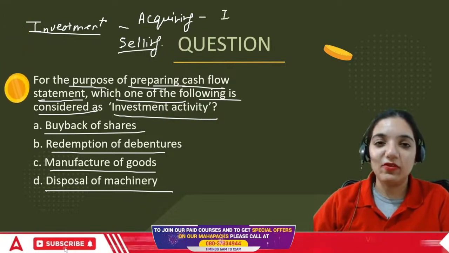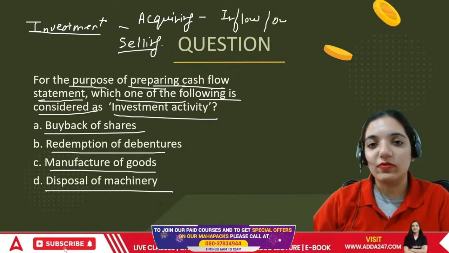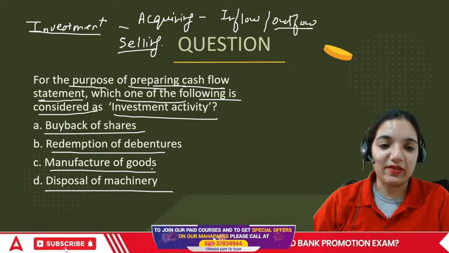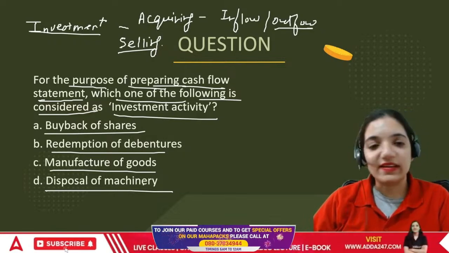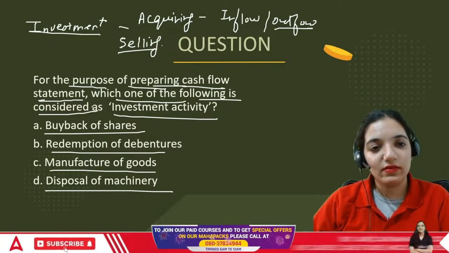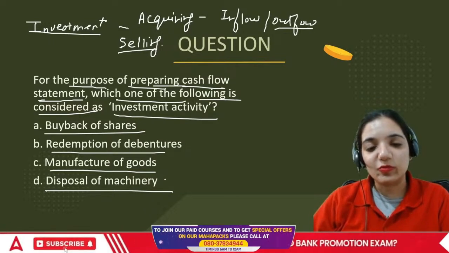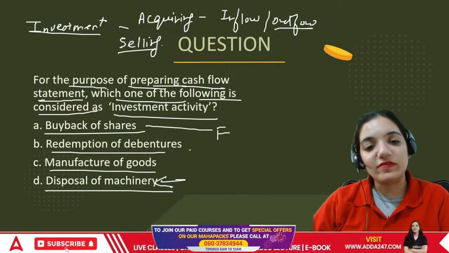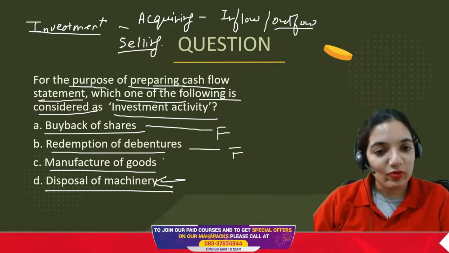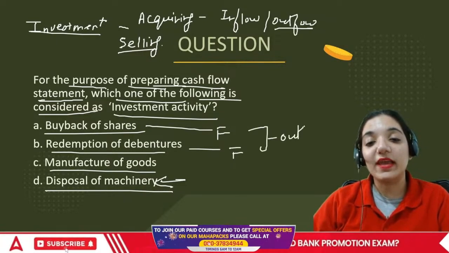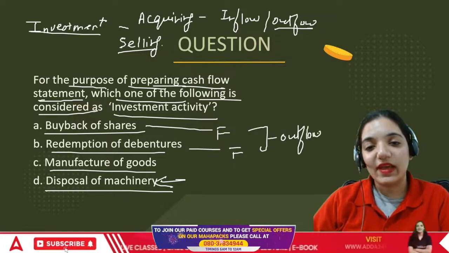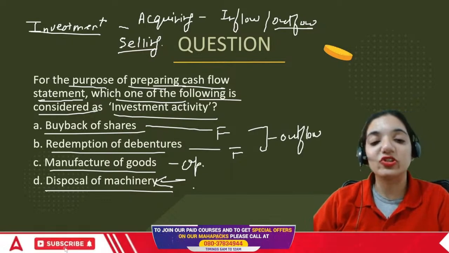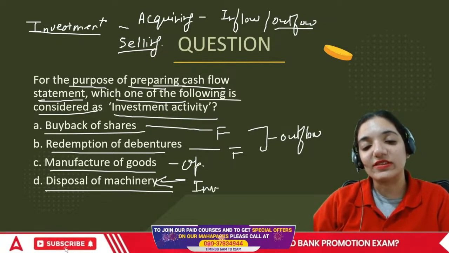Would this be inflow or outflow? When we sell, we have an inflow. When we buy, it's an outflow. So buyback, redemption, manufacture, disposal. Looking at investment activity now, the correct answer is disposal of machinery. Buyback of shares is a financing activity. Redemption of debentures is again a financing activity. In both cases it's an outflow because we pay to the other person. Manufacture of goods is an operating activity, and disposal of machinery is an investing activity.